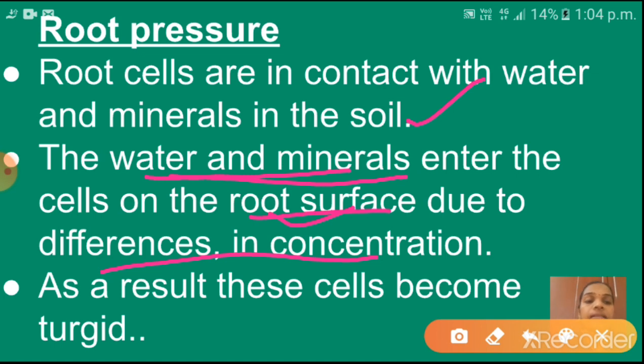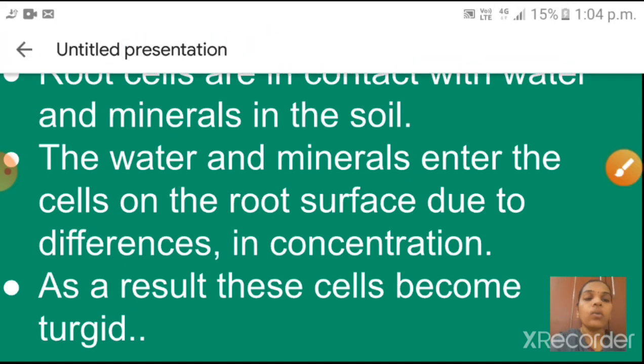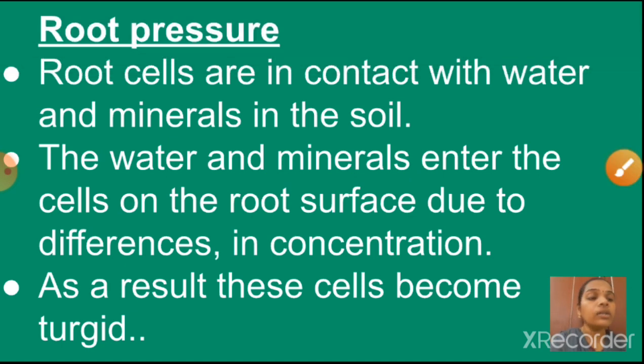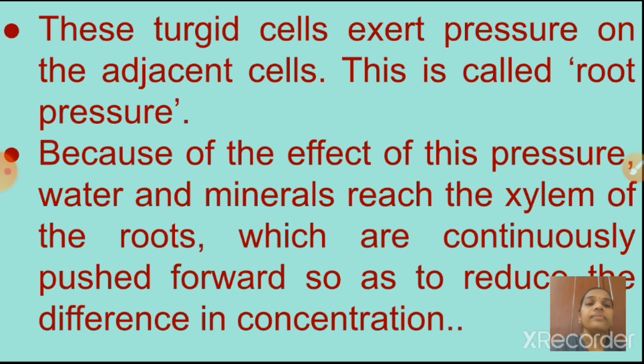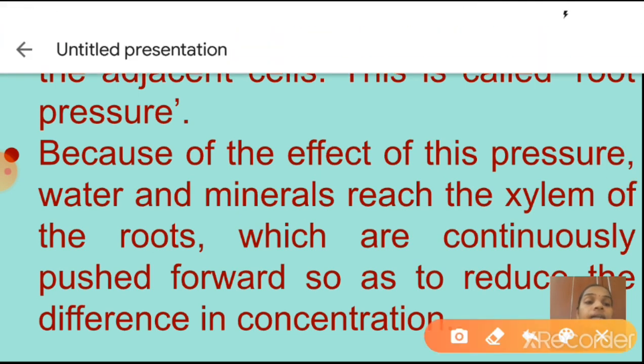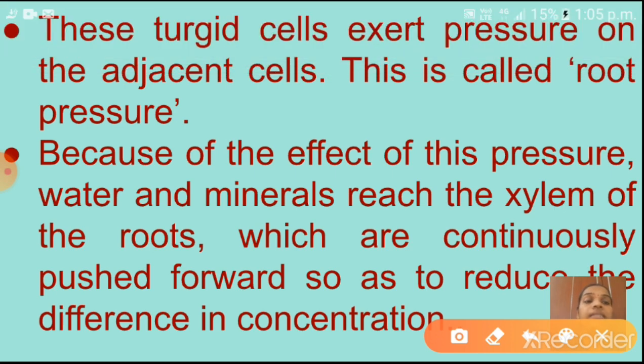So as a result, these cells become big in size. That is called what? Turgid. Understood children? Yes. So when water and minerals enter from the soil to the roots, the cells are big in size, isn't it? That is called what? Turgid. Understood children? Yes. Next, these turgid cells exert, that means apply, pressure. When the cells are big in size, the cell will apply pressure to the neighboring cells, isn't it children? Yes, see here, these turgid cells exert pressure on the adjacent cells.